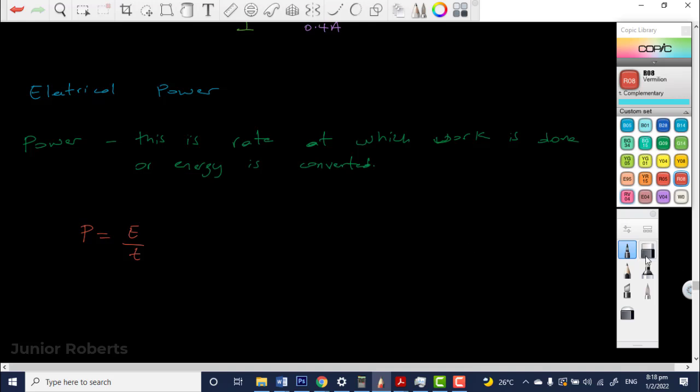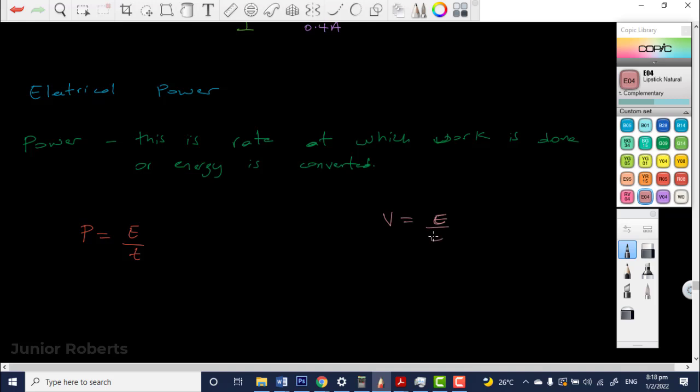So power is energy over time, just like this. Power is energy over time. Now we can remember that when we were talking about PD, we said that PD, V, is equal to energy over charge, right? Yes, sir.